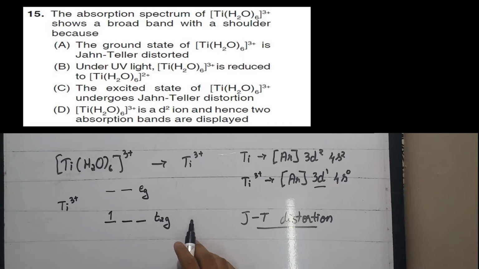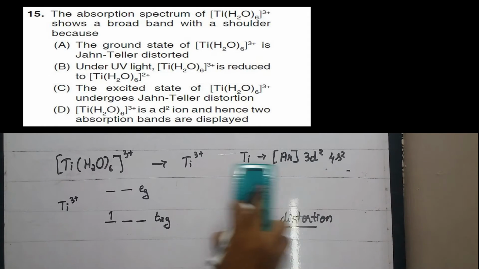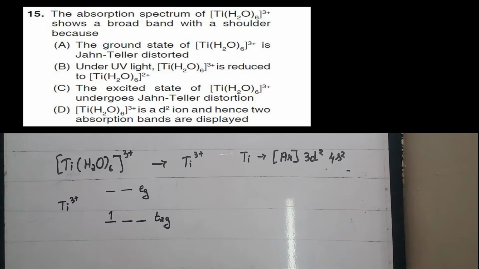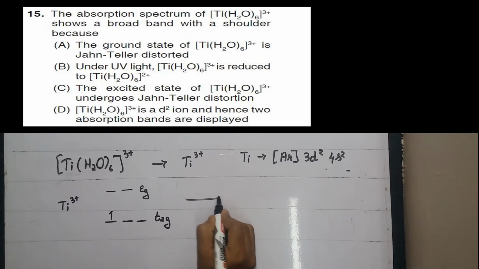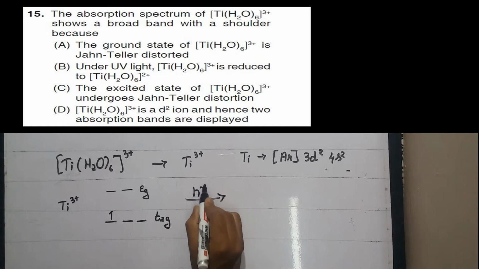Now the broad band with a shoulder may be due to the ground state Jahn-Teller or the excited state. As in the question, we are discussing the absorption spectrum of Ti(H2O)6, that is we are providing h nu to this complex.